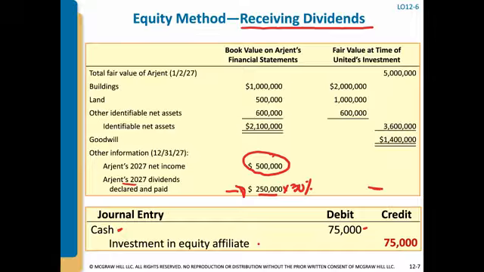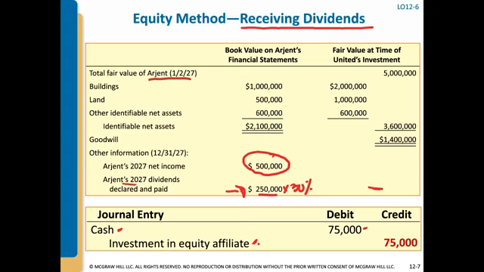If we were to credit this as dividend revenue, it would essentially be double counting revenue for the same money. So instead, we view the dividend distribution as reducing Argent's net assets, that's the company we're investing in.